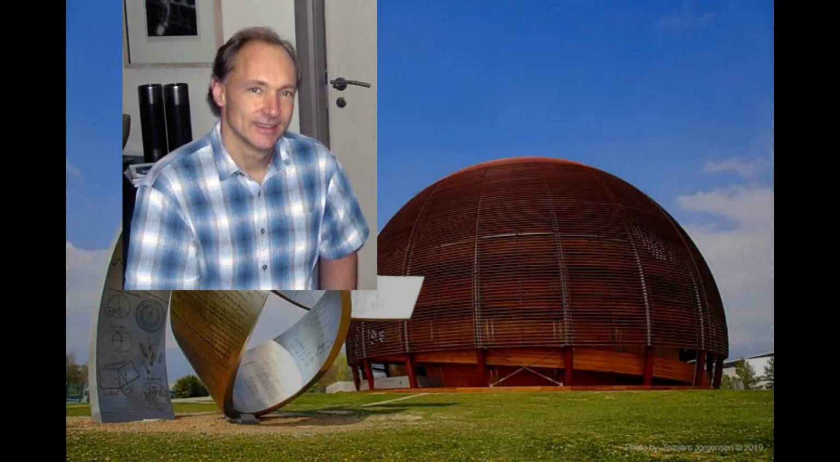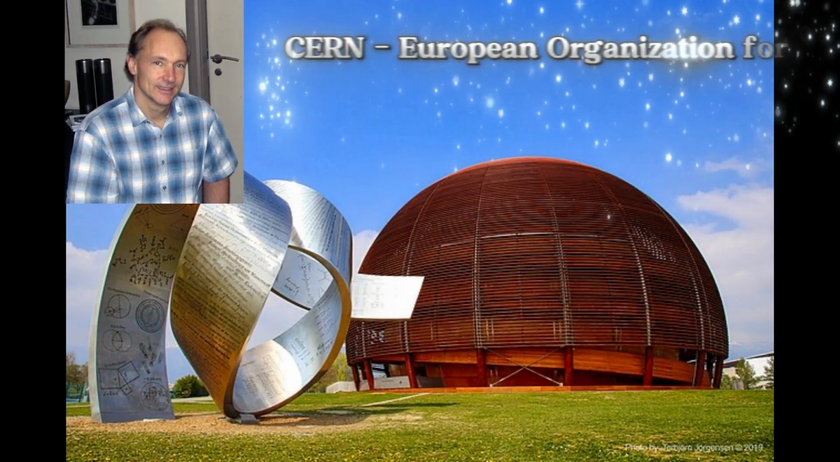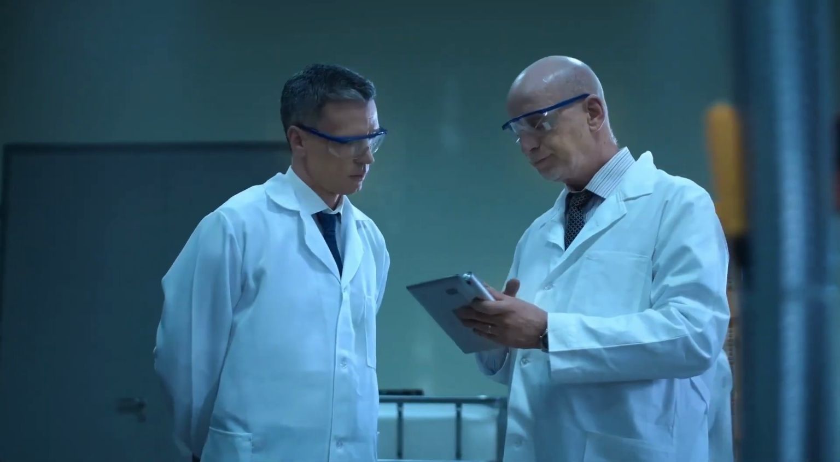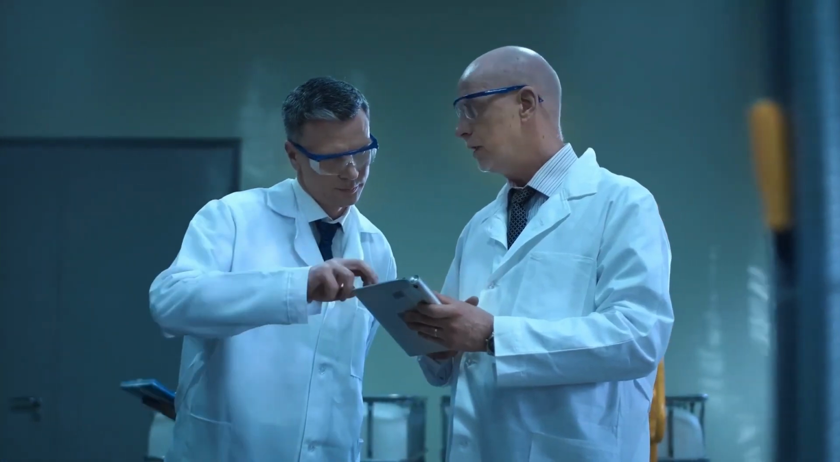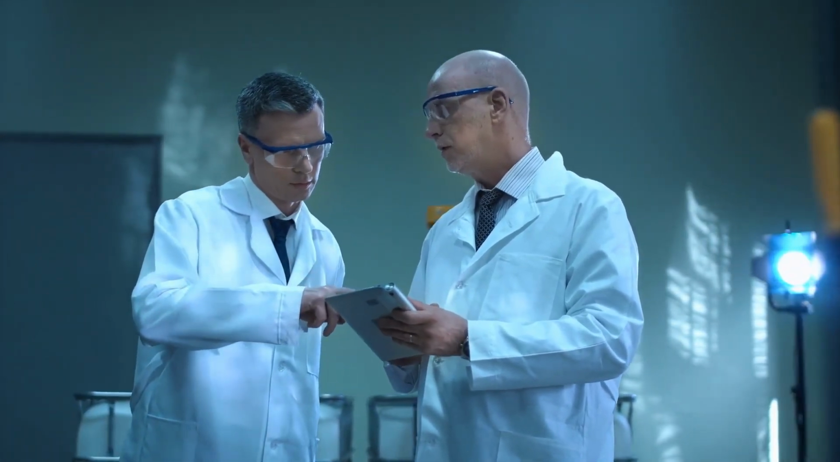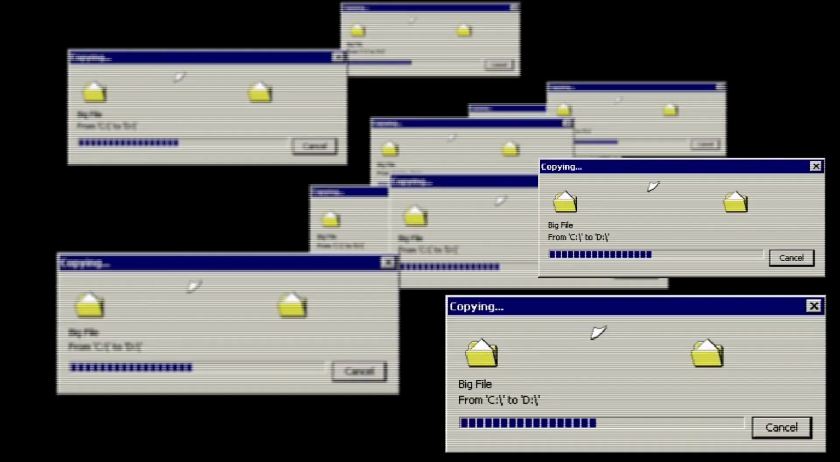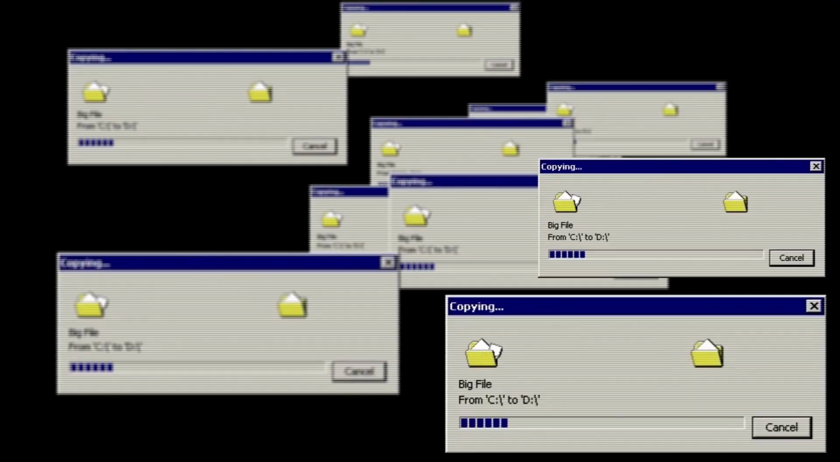The year is 1989. A young British computer scientist named Tim Berners-Lee was working at CERN, the European Organization for Nuclear Research, when he came up with a revolutionary idea. At the time, CERN was home to some of the world's most brilliant scientific minds, but they faced a frustrating problem. Sharing research and data was cumbersome and time-consuming.